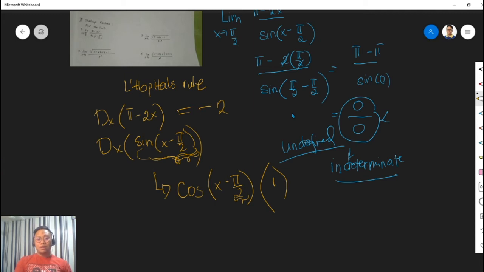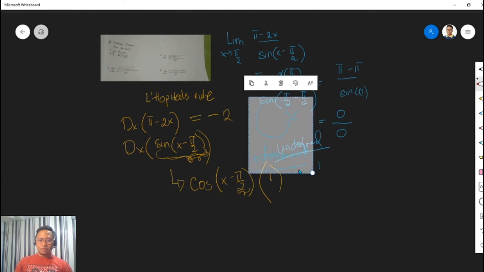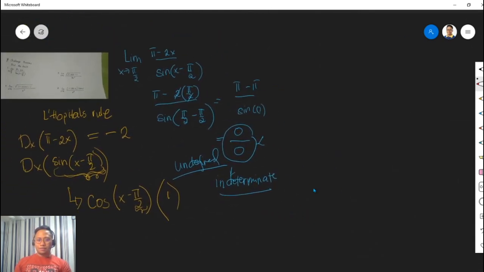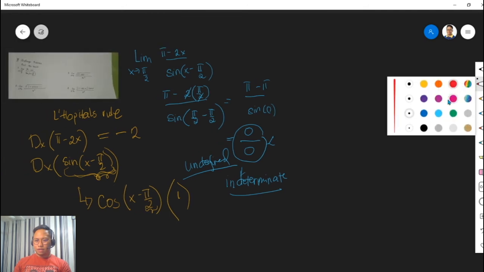Since we're able to get the derivative of the numerator and the denominator, we are ready to solve for the limits of the function. Red is actually not a good color, so let me change the color to, let's say, green.